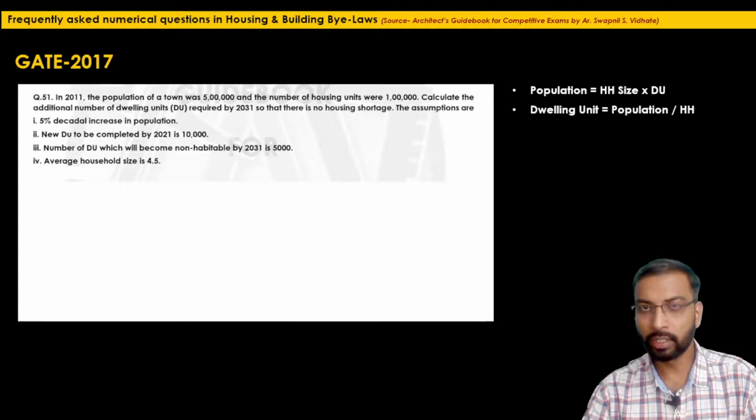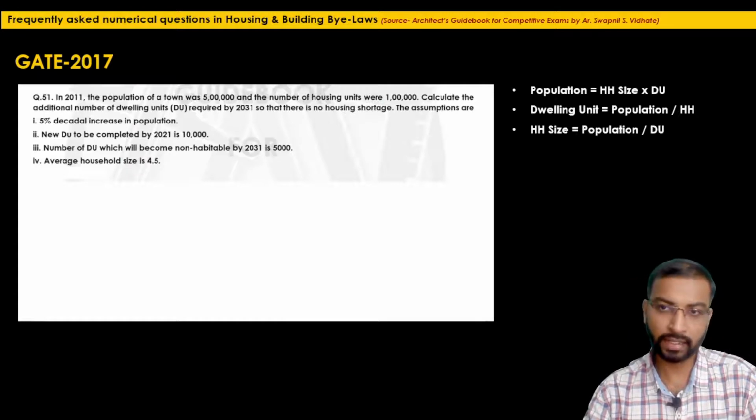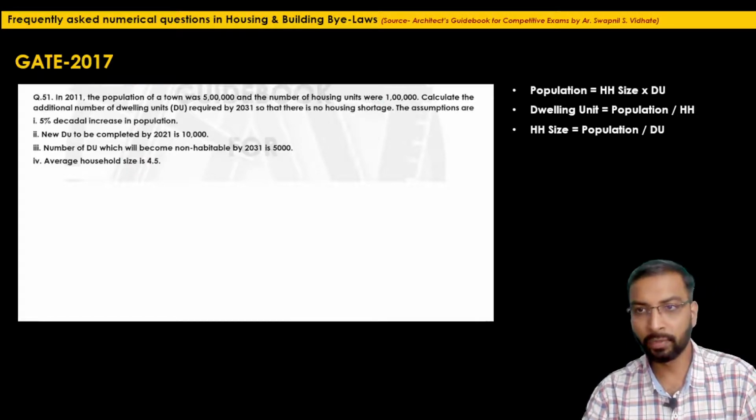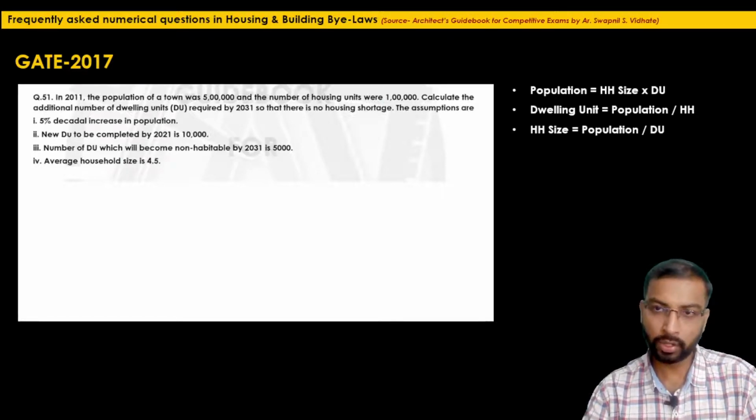This formula shows the relation between three values. If you know the population, then the dwelling unit will be population divided by household size, and household size is equal to population divided by dwelling unit. Now all these questions are interlinked with this simple conversion. If we know one value, we can calculate. If we know two values, the third value can be calculated from the given information.